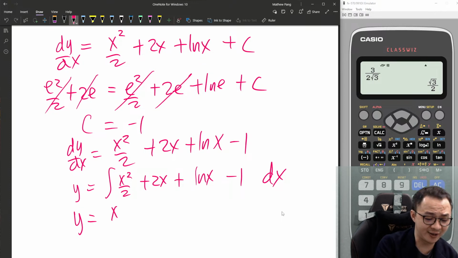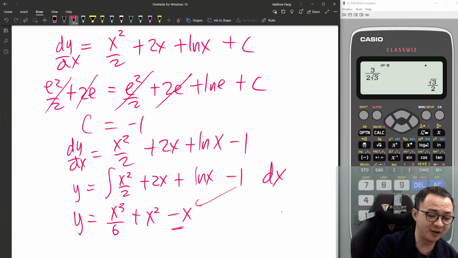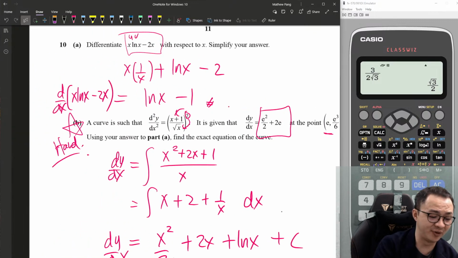Okay, so integrate this one. This is x cubed over 6 plus 2x squared over 2, which is x squared. Okay, you can't integrate ln x now. So if I want to integrate ln x, right? Integrate minus 1 is negative x. I want to integrate ln x. I'm going to use the answer above here.